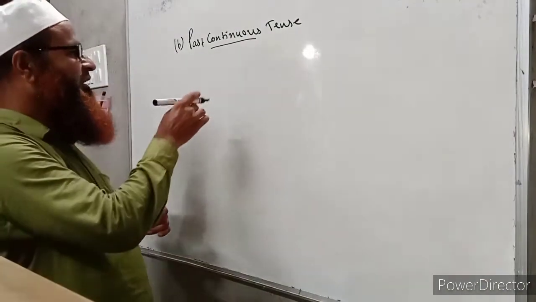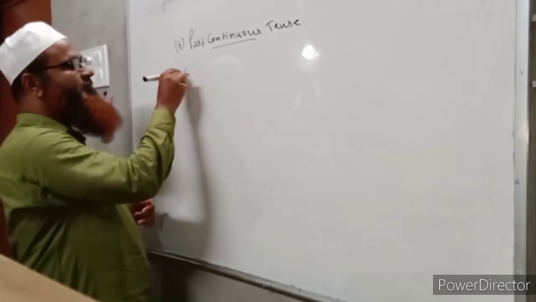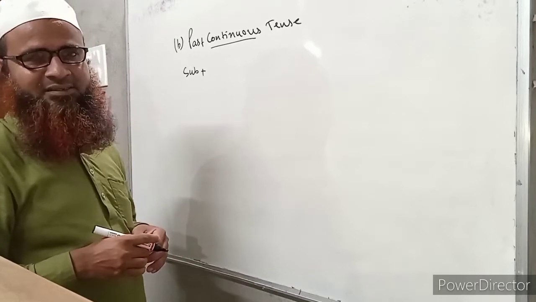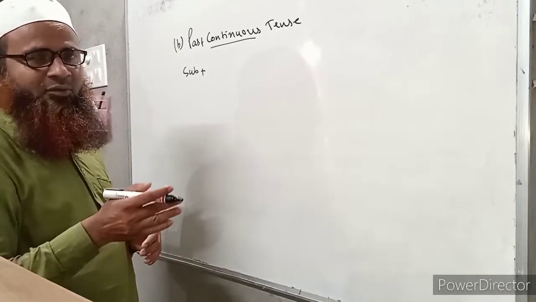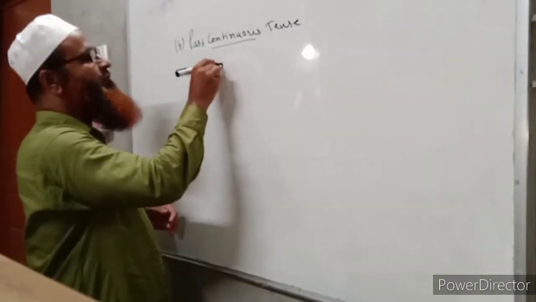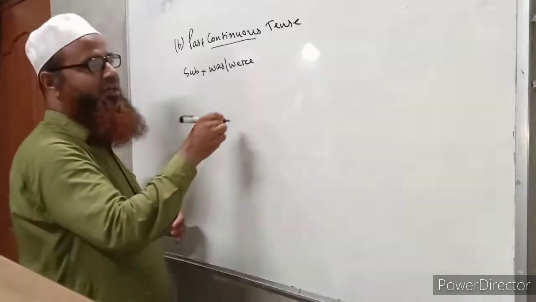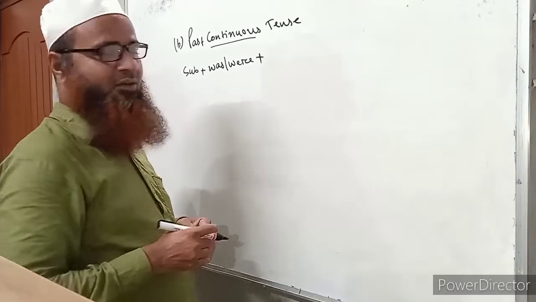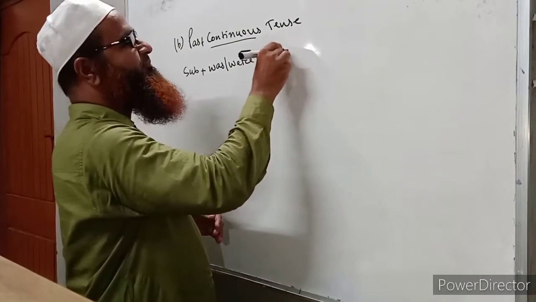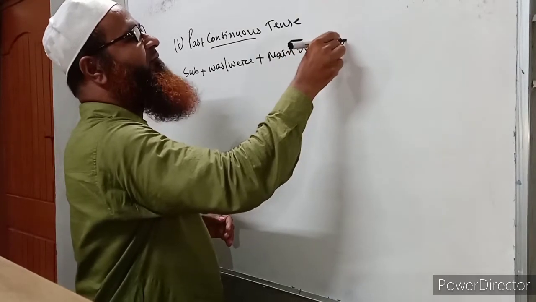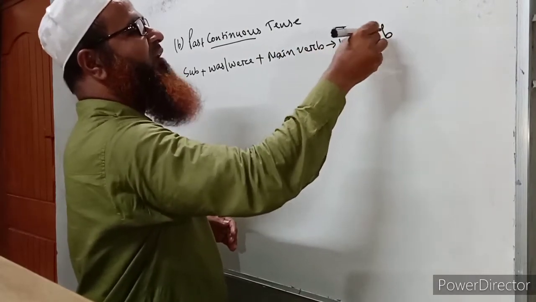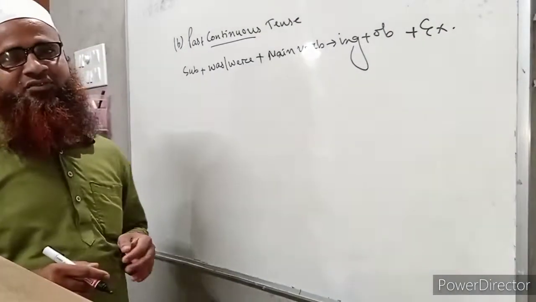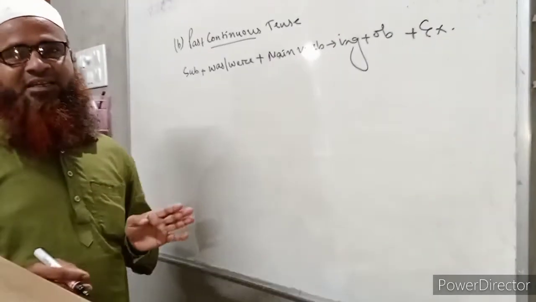Okay. So past continuous, and the structure of this tense is subject, then be verb. The be verb of past tense is was and were. So after the subject, was or were will come. Then, in continuous, the verb always takes the ing form. Okay, main verb with ing. Then if the verb is transitive, an object will come, and for some other words we will write extension. Okay, this is the structure of past continuous tense.